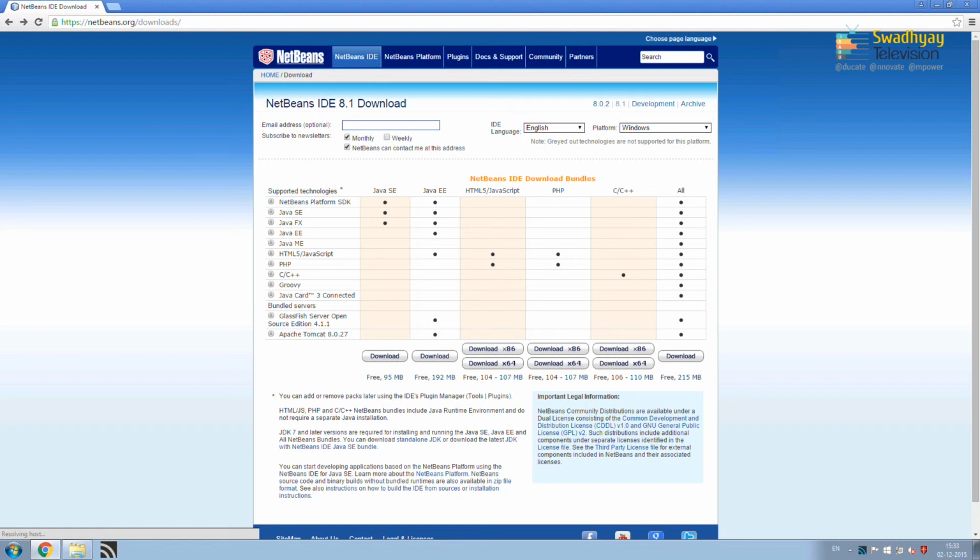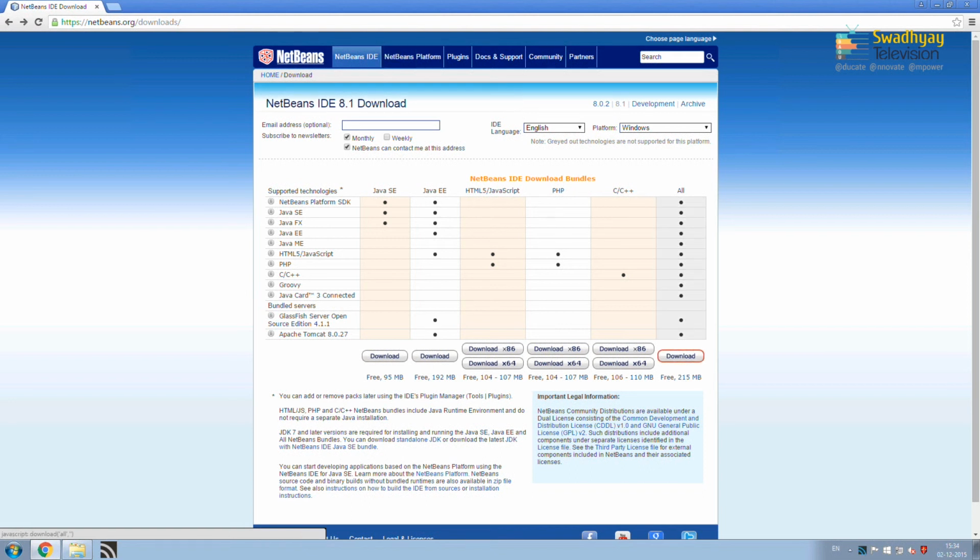IDE stands for Integrated Development Environment, and using this NetBeans IDE, we can easily develop our Java program. It provides many features that we will see later on, but right now we will write our Java program inside this NetBeans IDE. It provides facility for easily compiling and running your program. So, on screen you can see in the browser our URL is netbeans.org/download. It will open this page.